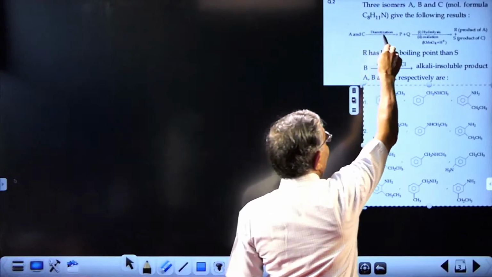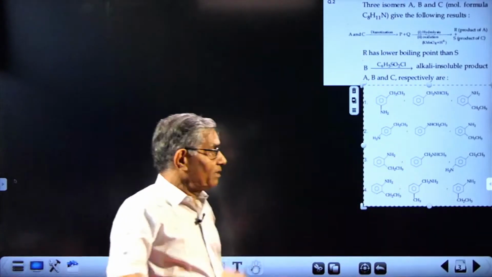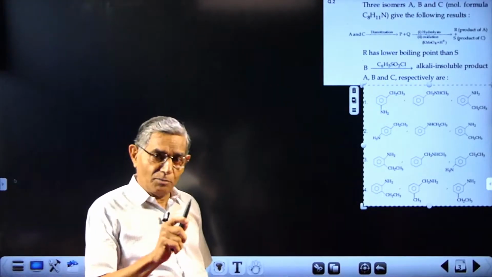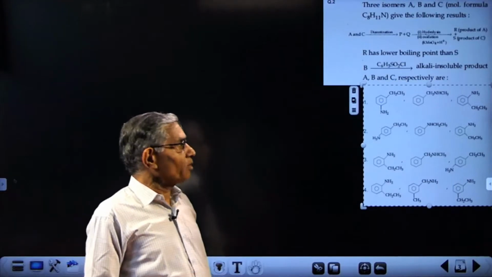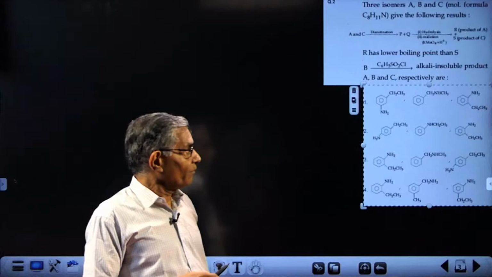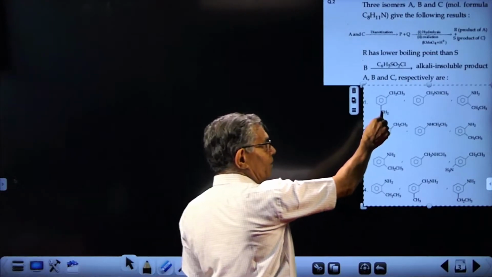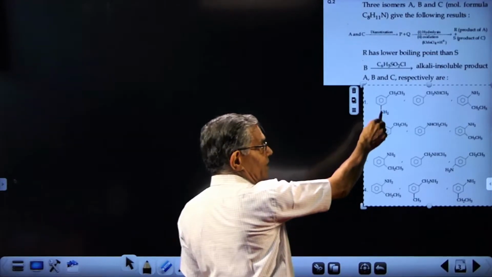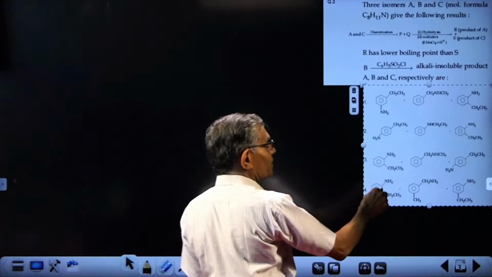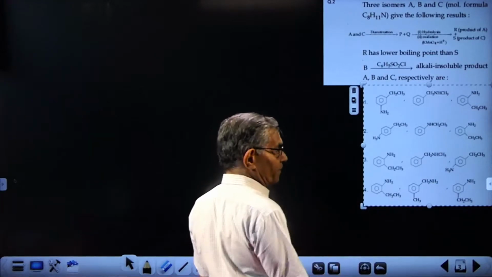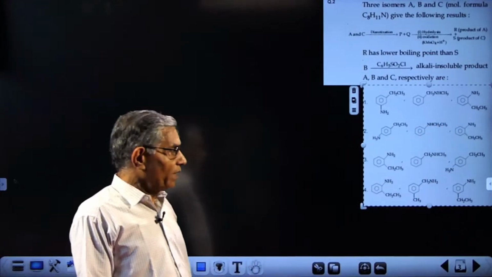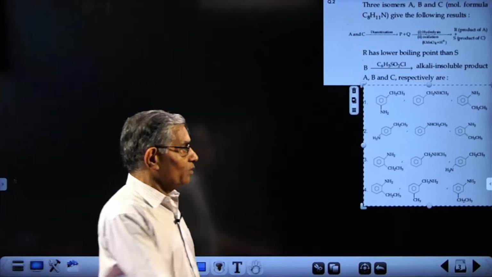Both A and C can undergo diazotization. It can undergo diazotization means it is actually a property of an aromatic amine, aniline or its derivative. So there should be an amino group attached to the benzene ring. So this can be the answer, this can be the answer, this also can be the answer, last one also possible. Similarly, they are all derivatives of aniline, so that also is correct.